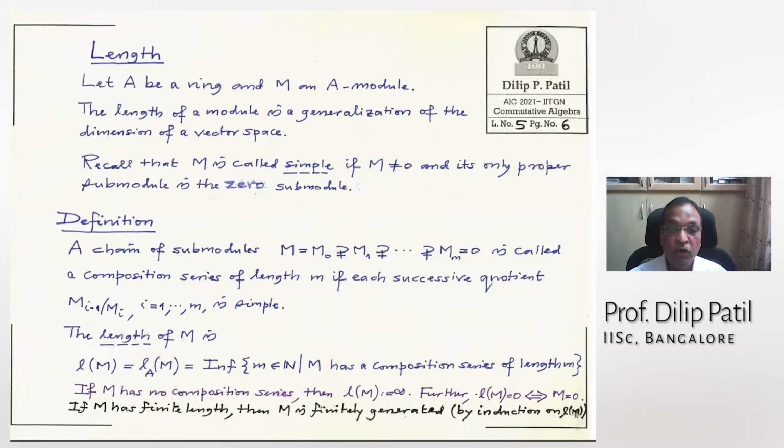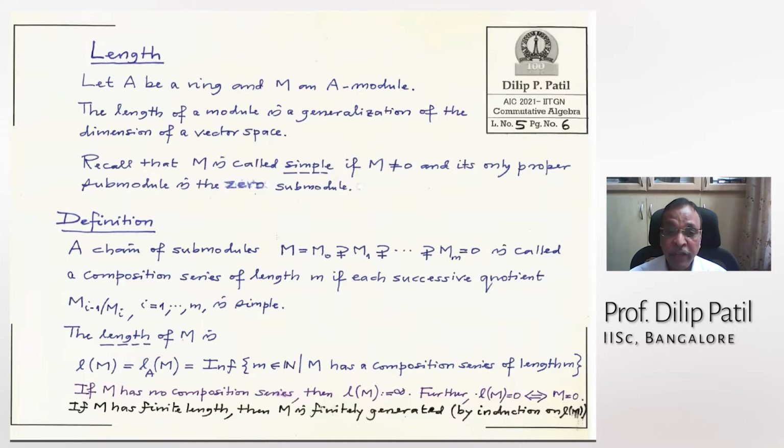Then you call such a chain a composition series of M. M may have a composition series or may not; that's a different matter. But if such a chain is there in M, with successive quotients simple, then we call it a composition series. We will see soon when such a composition series exists for a module.